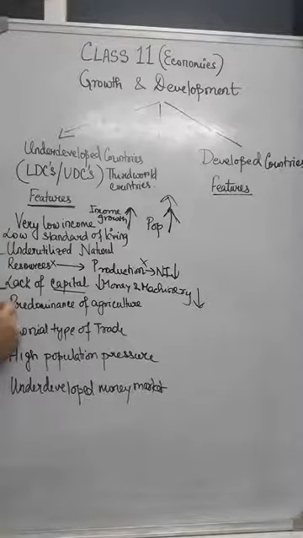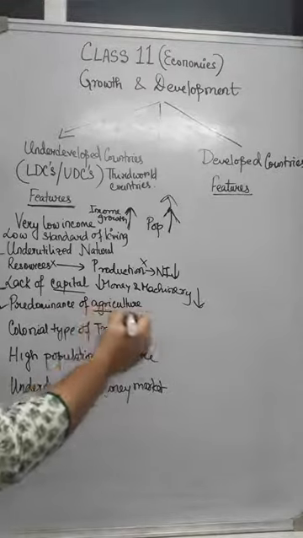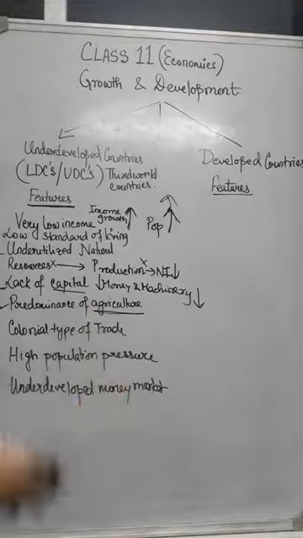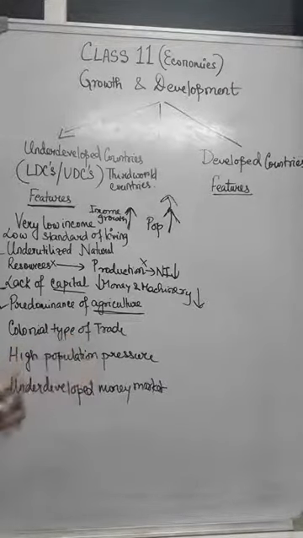After that, predominance of agriculture. Now agriculture is the mainstay of people who belong to these less developed countries. Now why does everyone concentrate on agriculture? Because for agriculture, the skill set required is very minimal or few.